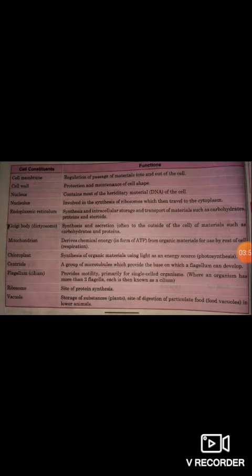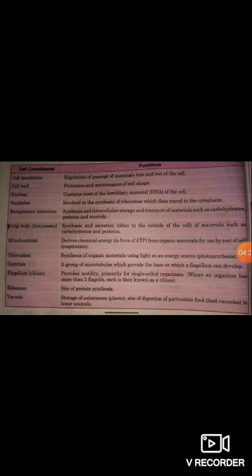First of all, we discuss the cell membrane. The main function of the cell membrane is regulation of the passage of material into and out of the cell. And the second, cell wall. Cell wall provides protection and maintenance of the cell. Nucleus.